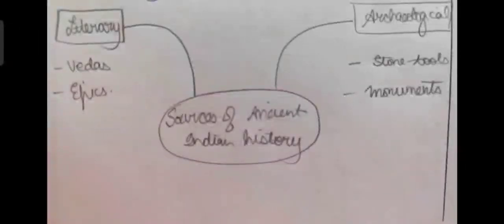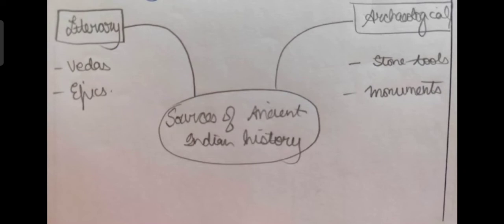Okay, so for that also I have provided this mind map wherein there are basically two criteria in which you can divide the sources of ancient Indian history. Okay, so first is the literary sources and the second is the archaeological sources. Okay, so you can give an introduction saying that sources are extremely important since they help us to interpret our past. Okay, and sources of ancient Indian history can be divided into two broad categories.